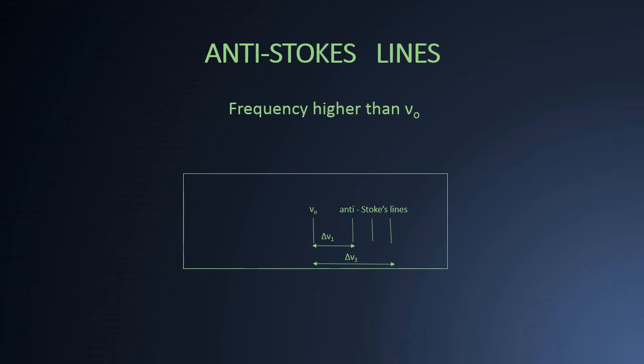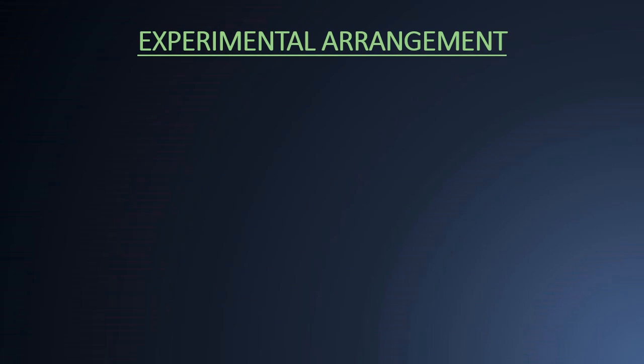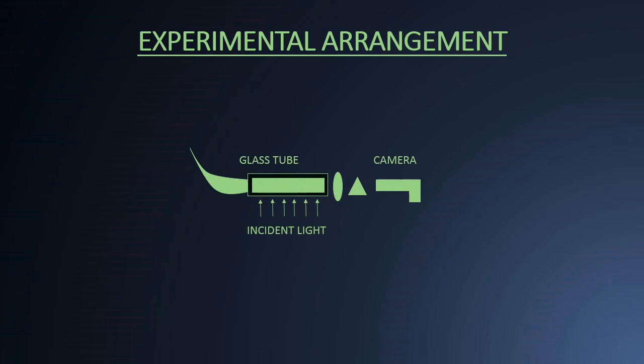Let's have a view over the experimental arrangement to study Raman scattering. The slide shows that pure dust-free liquid is filled in a glass tube having 10 to 15 cm length and 1 to 2 cm diameter. One end of the tube is closed with a glass plate and the other end is drawn into the shape of a horn blackened from outside.